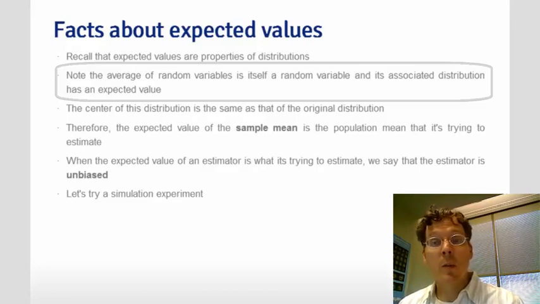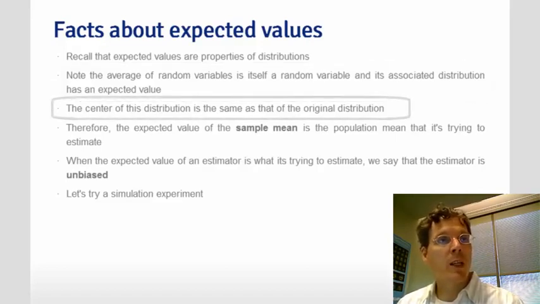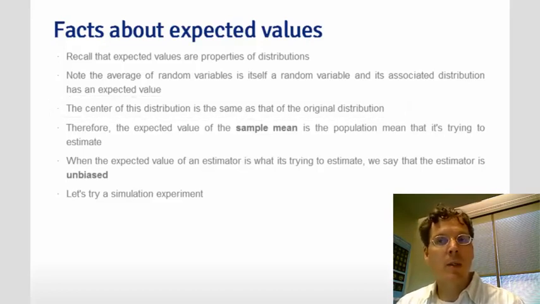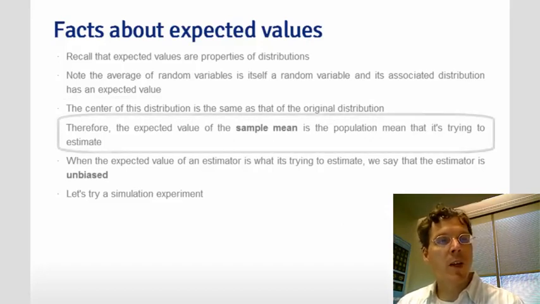I could repeatedly sample from it by repeatedly rolling the 6 dice and repeatedly taking the average. Because it's a random variable, it also has a distribution, and that distribution has an expected value. The center of mass of this distribution is the same as that of the original distribution. I'm going to go through some simulation examples because this is a very important topic to the subject of inference. The conclusion is that the expected value of the sample mean is exactly the population mean that it's trying to estimate.